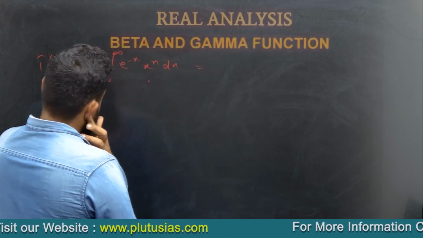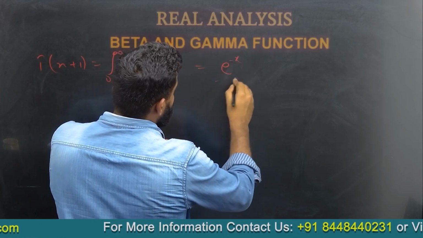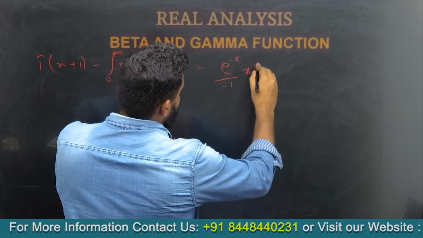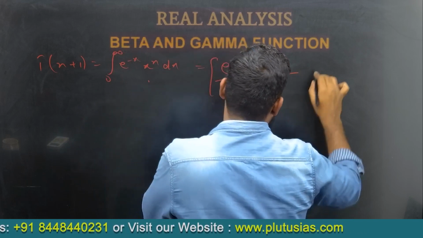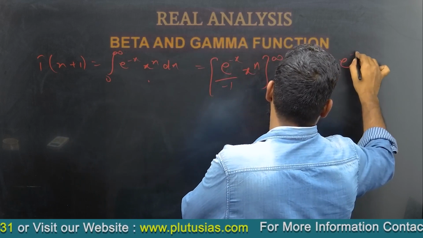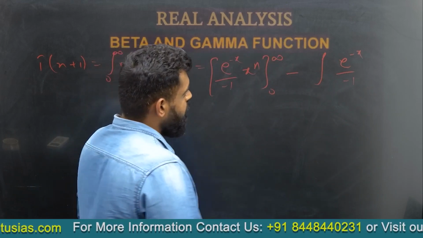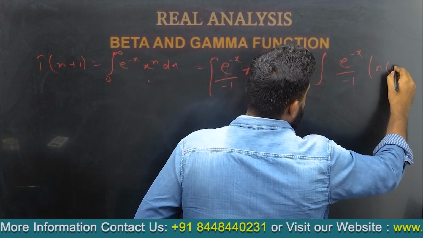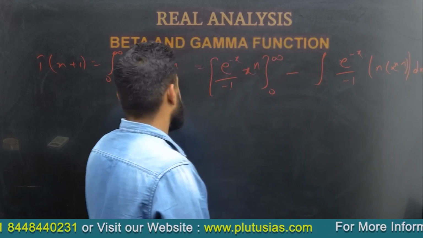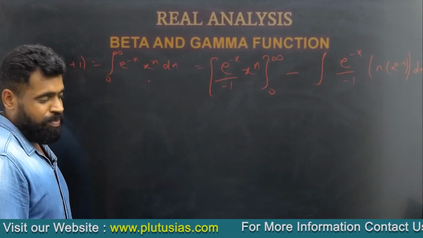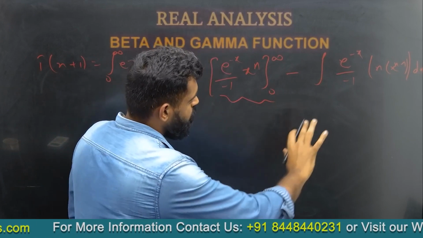So what do we do here? How do we do by parts? We'll integrate e to the power minus x, and we'll leave this one, minus integration over e to the power minus x upon minus 1 and the differentiation of x to the power n. So we get n into x to the power n minus 1 dx. I'll solve this later. First we solve this one.